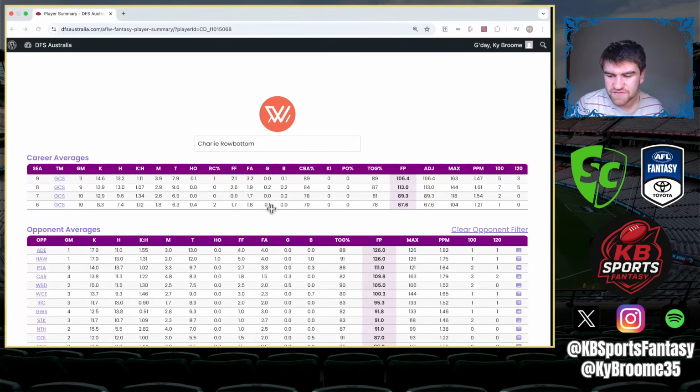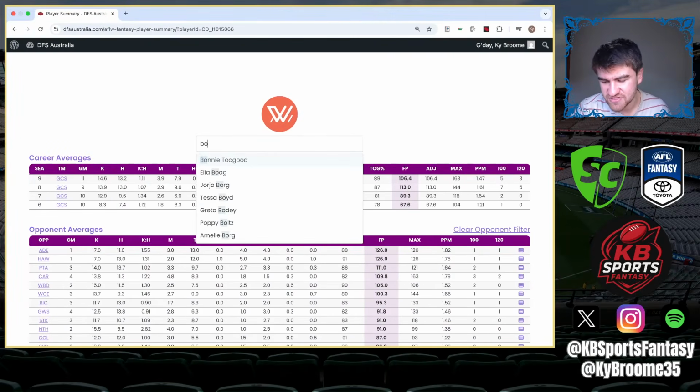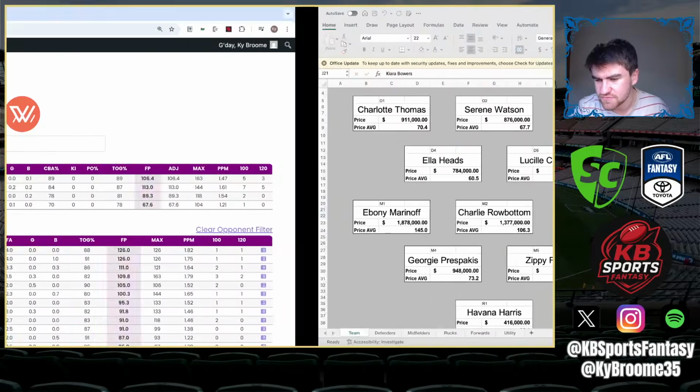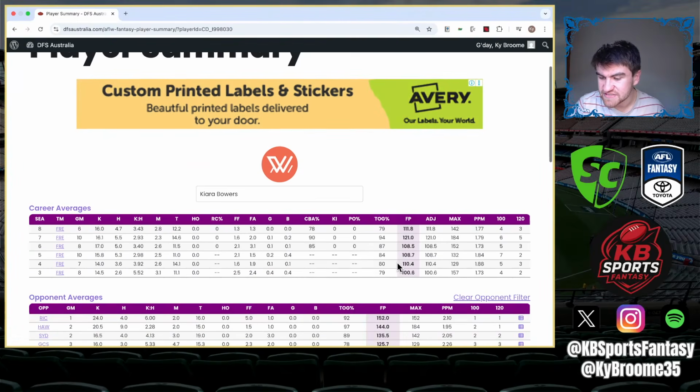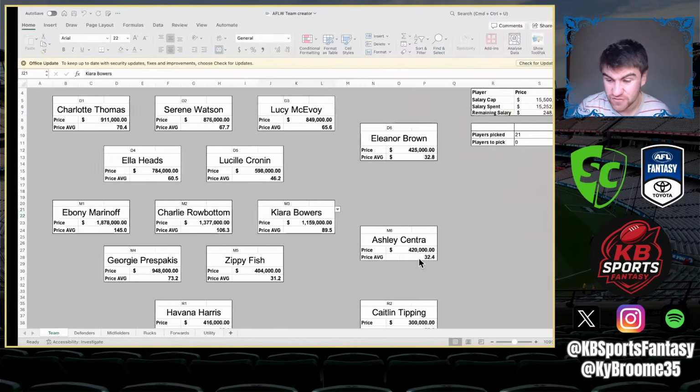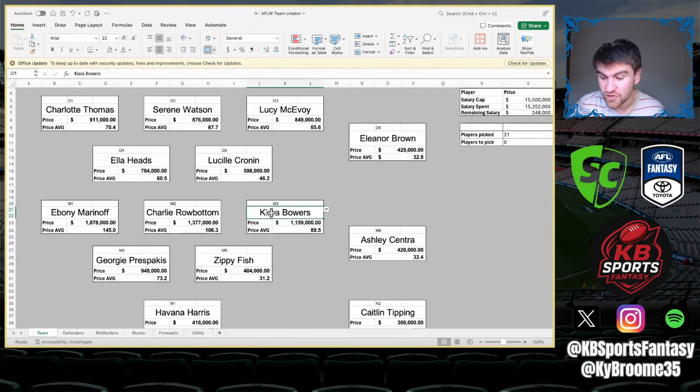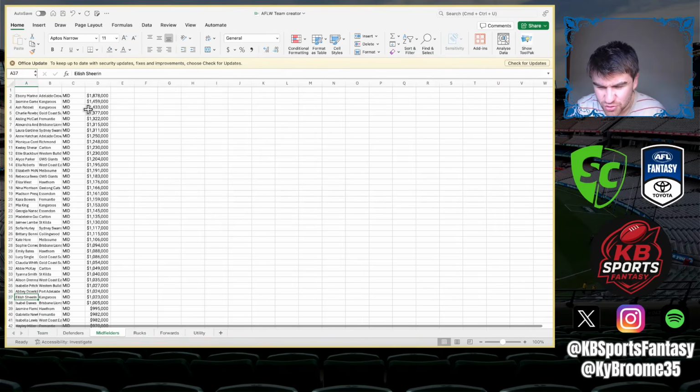Bowers, coming off of a season of not playing, the value I just think is there. She's priced at 89.5. And her lowest season that she's had is a 100.6. If we get 100.6, which is on the low end, then that's still extreme value. But if we get the 110s or so, then she's going to be near enough. She'll be clearing row bottom. I don't know. Let's actually just look at a 110 or so would be in the top 3 or 4.